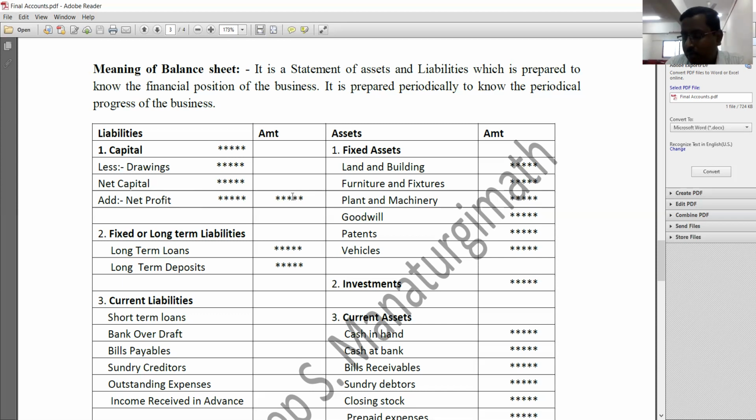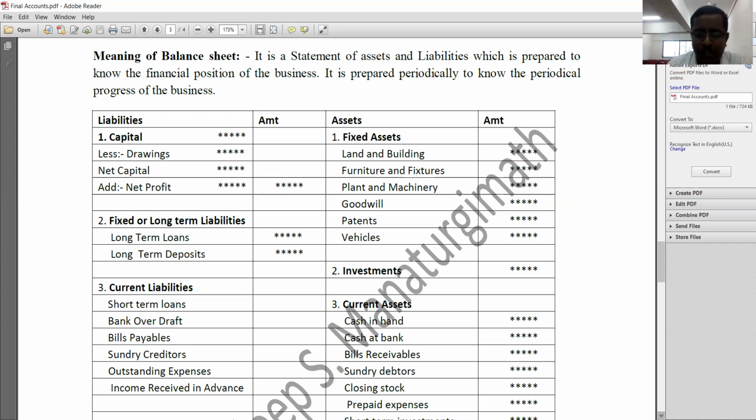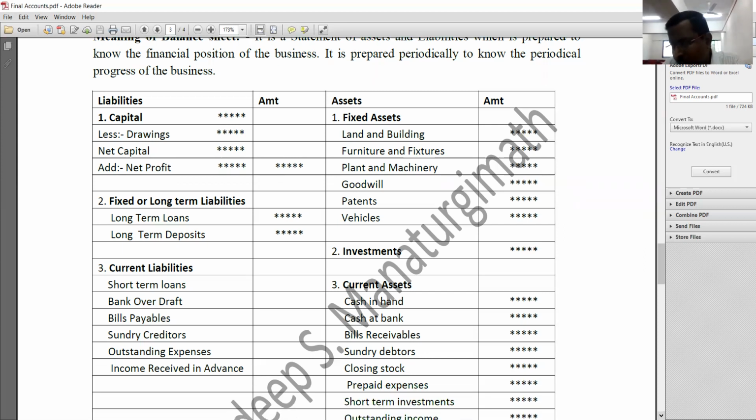Then after recording long-term liabilities, the next thing that you need to record is all current liabilities. What is the meaning of current liability? The money that needs to be paid within 1 year is called current liability. So we'll take short-term loans. For example, we take a loan for a period of 6 months. It must be repaid within 6 months. That is called current liability. Then bank overdraft will come, creditors will come, bills payable will come, outstanding expenses will come. And if any incomes are received in advance, all those things should be considered as current liabilities.